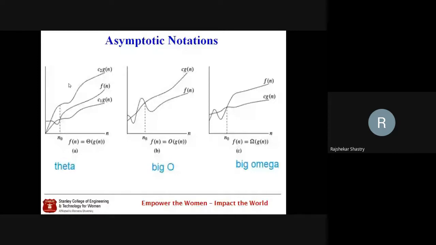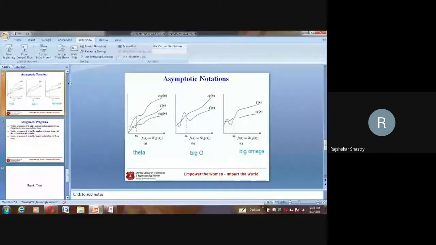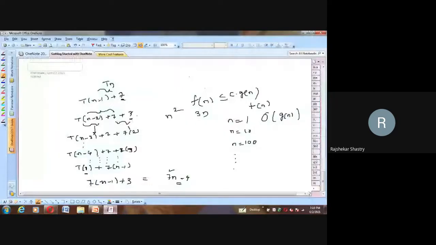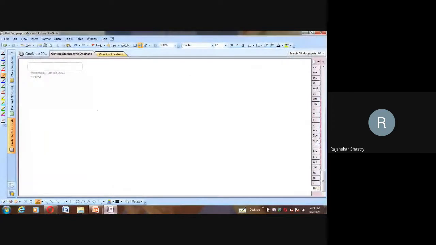Observe carefully, f of n may initially go like this on the axis. But g of n has started somewhere here, and later it has become maximum.